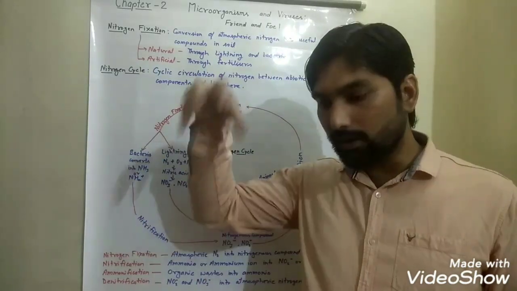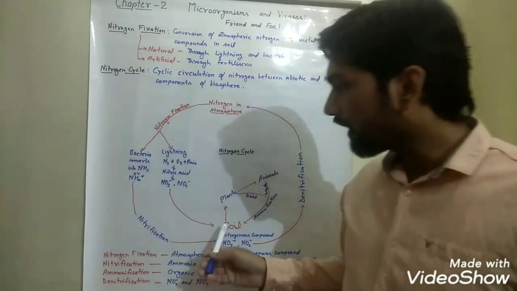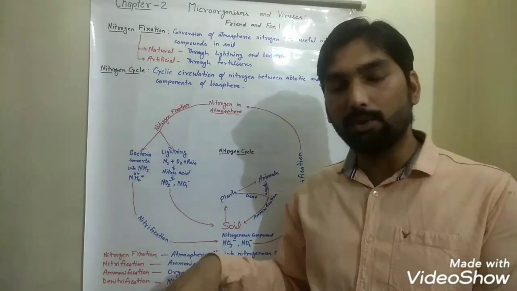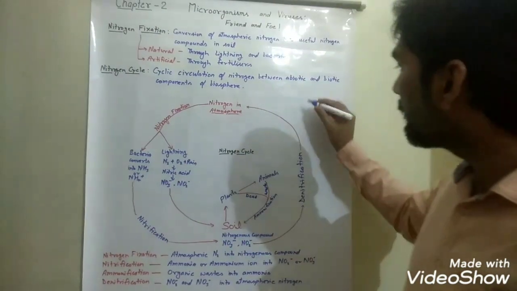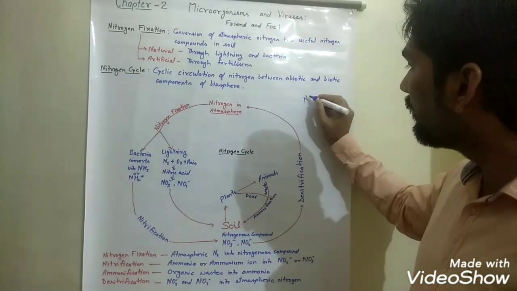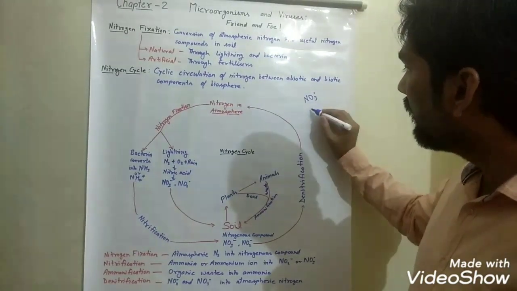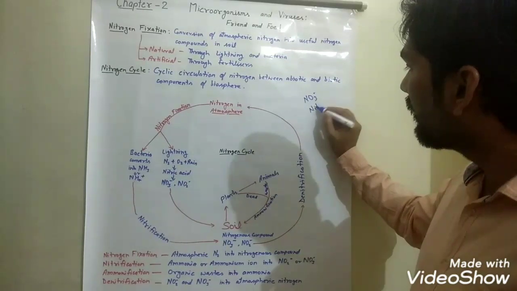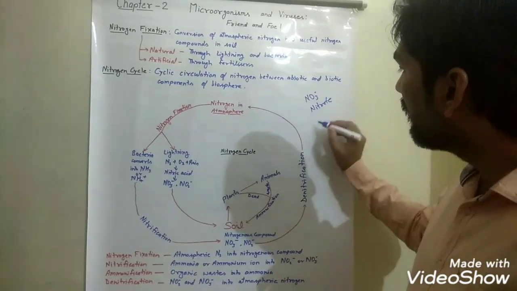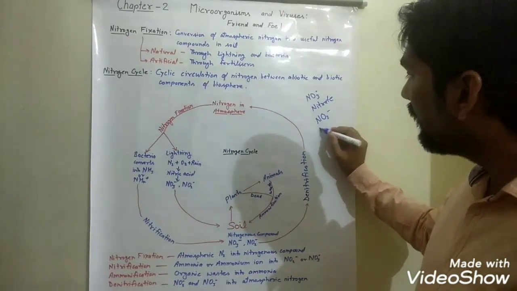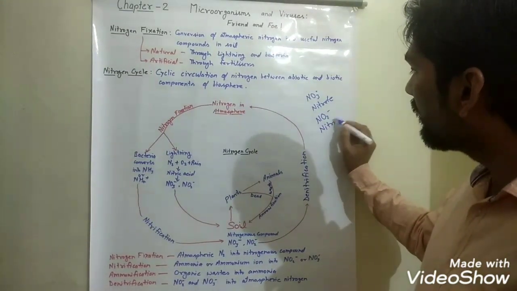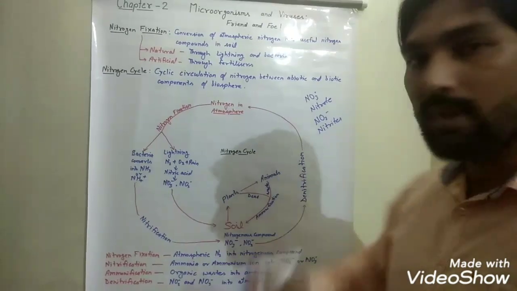This nitric acid falls on the soil, and when it comes into the soil, it is converted into NO3H, nitrate, and NO2H, nitrite.